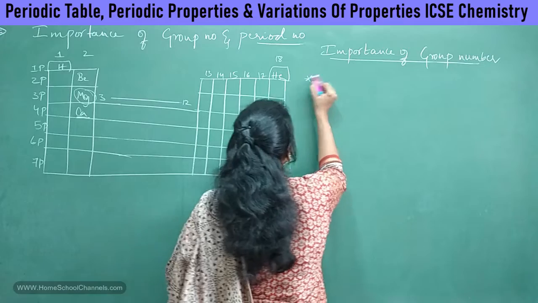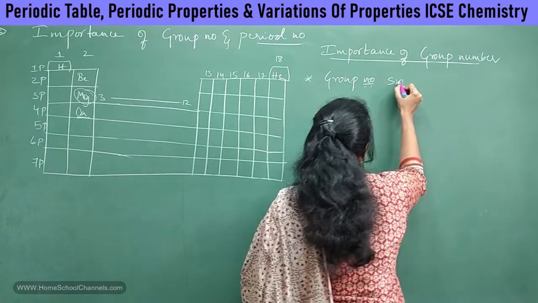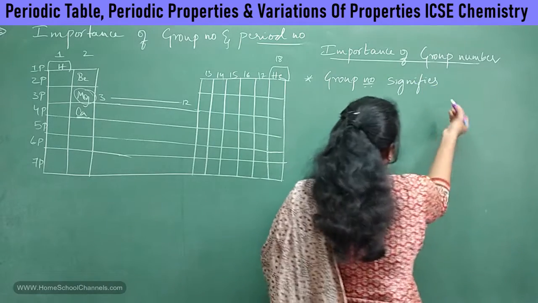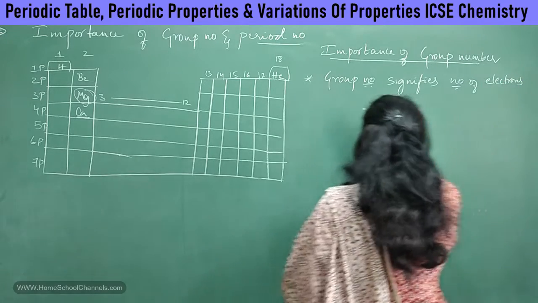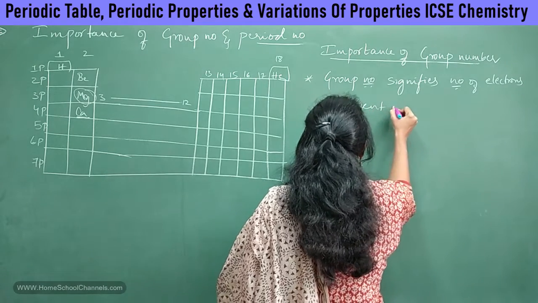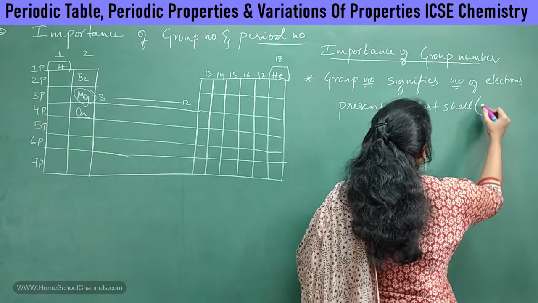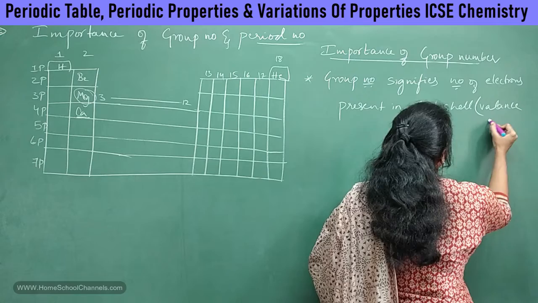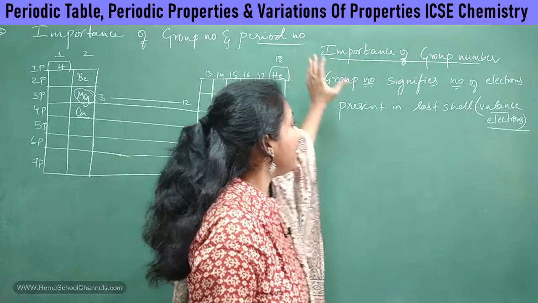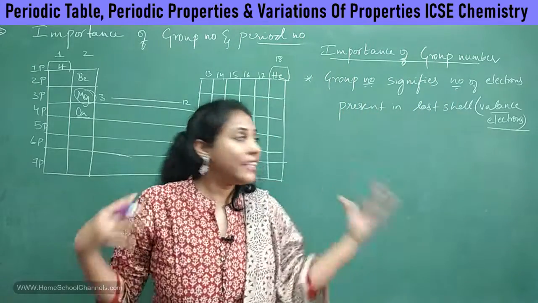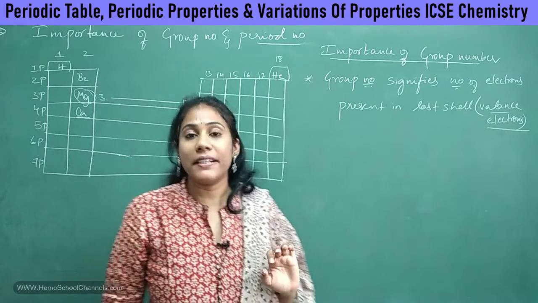So what will I write here? Group number signifies, or it will tell you, the number of electrons present in the last shell, and these electrons are also called valence electrons. Okay, so the group number will tell you how many electrons are present in the last shell, or the number of valence electrons present in the last shell.